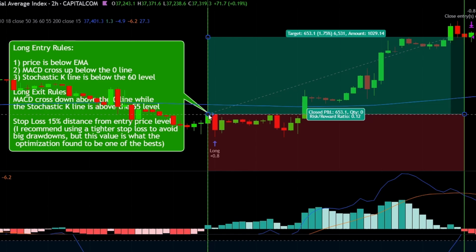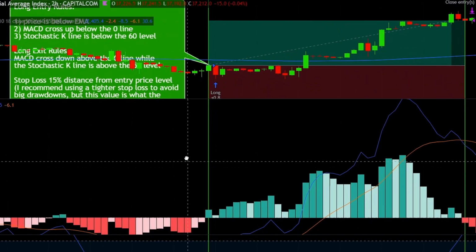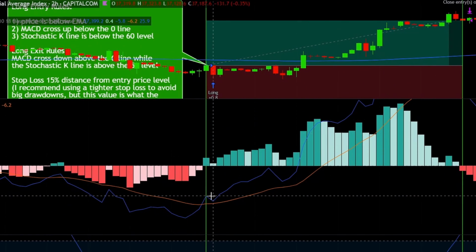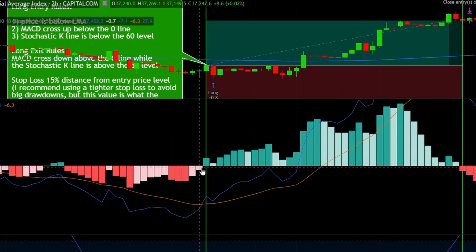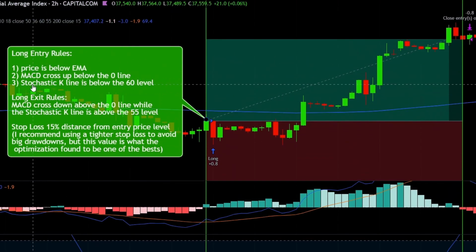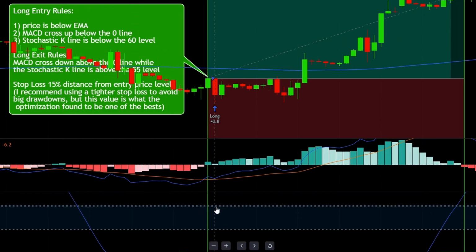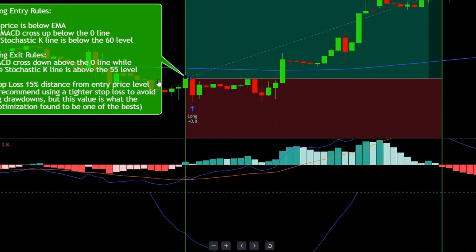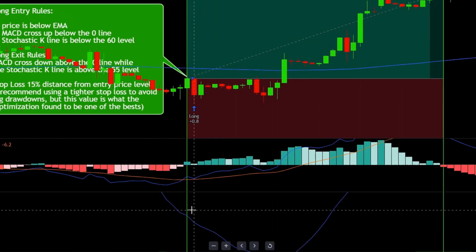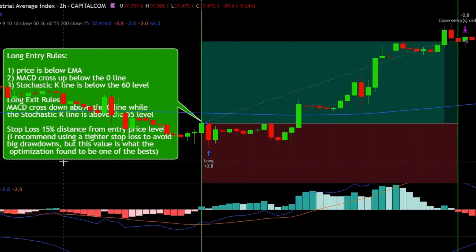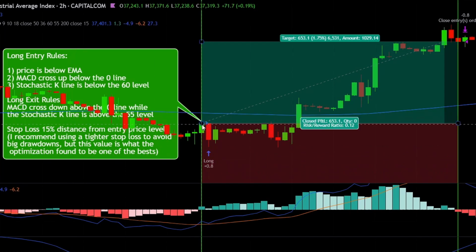And the signal candle close is under the EMA. Next, we need to see a MACD cross up below the 0 line. Here is our MACD. And on the entry signal candle, we can see a cross up right here. And the cross up happened under the 0 level, which is this level. Finally, the stochastic K line needs to be below the 60 level. This is the stochastic K line, and here we set up the 60 level. On the entry signal candle, the stochastic K is well under the 60 level. So all of the rules are met for a long entry. We can enter at the open of the next candle.